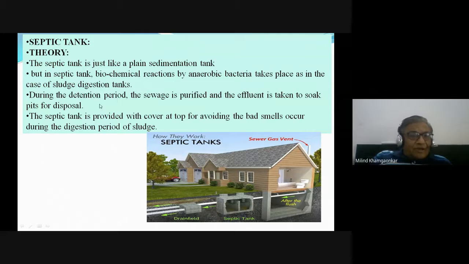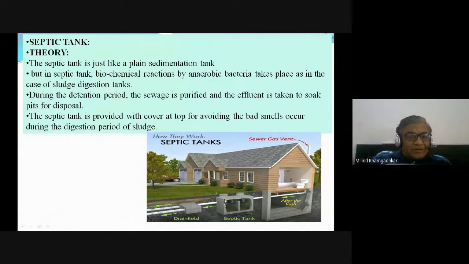During the detention period, that is, during the detention of the sludge in that tank, the capacity of the tank is quite large. The design of this tank is done, or the capacity is decided, on how many people are residing in the house, the number of persons, and for how much time the sewage is to be stored, that is for 6 months or 1 year.